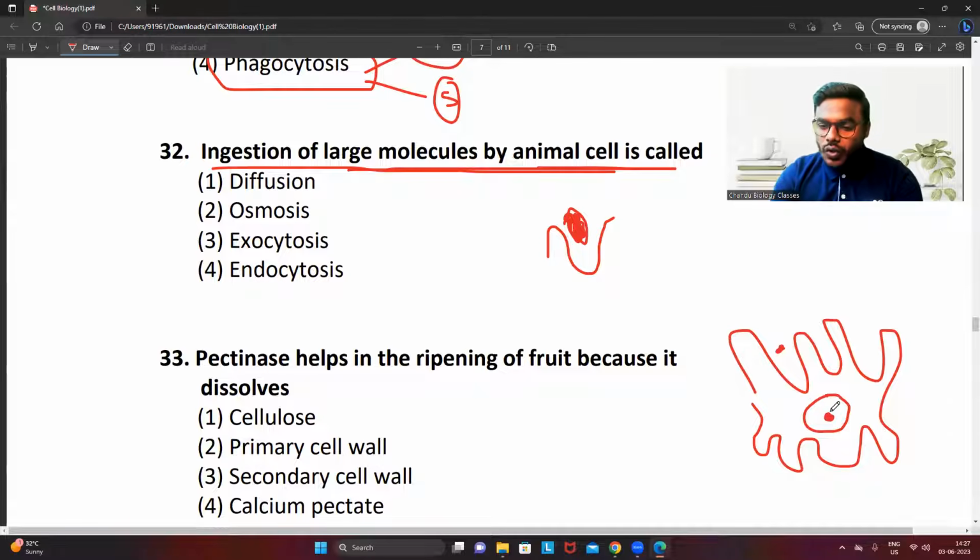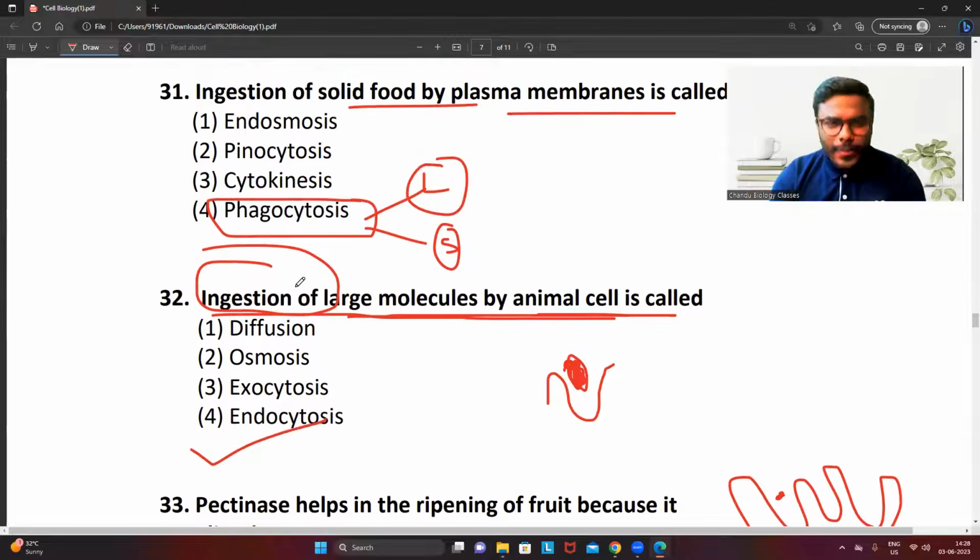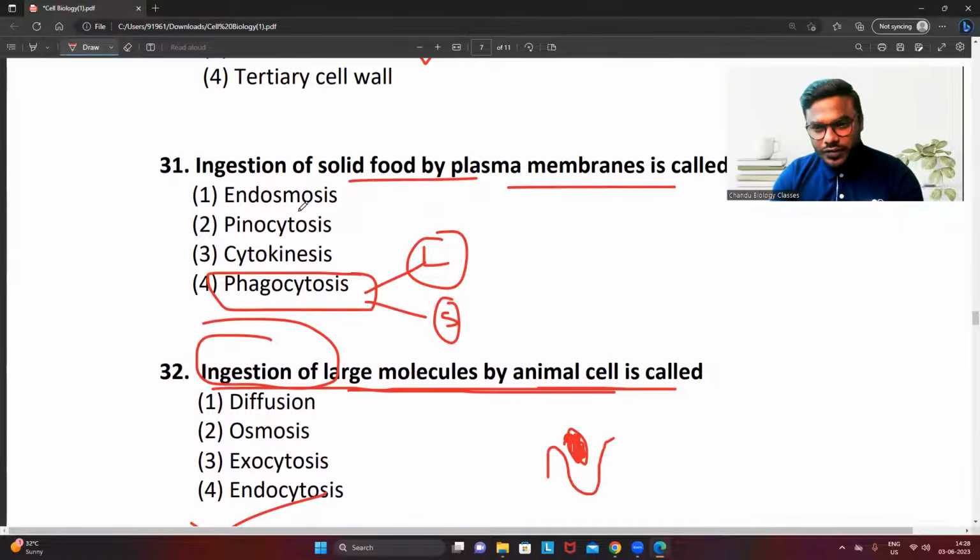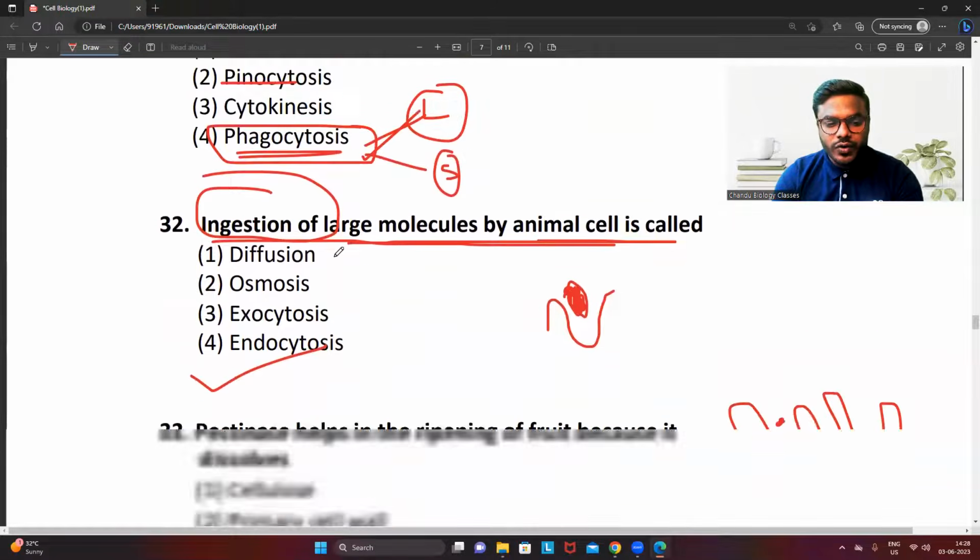Correct? So what do we call this particular process? We can call it endocytosis. We are taking it inside, which is called endocytosis. And friends, not to get confused with question number 31, you can call it pinocytosis also, you can call it phagocytosis also. But the most appropriate answer will be phagocytosis only. If they did not give phagocytosis, then you can go for pinocytosis. Not to get confused with that point.